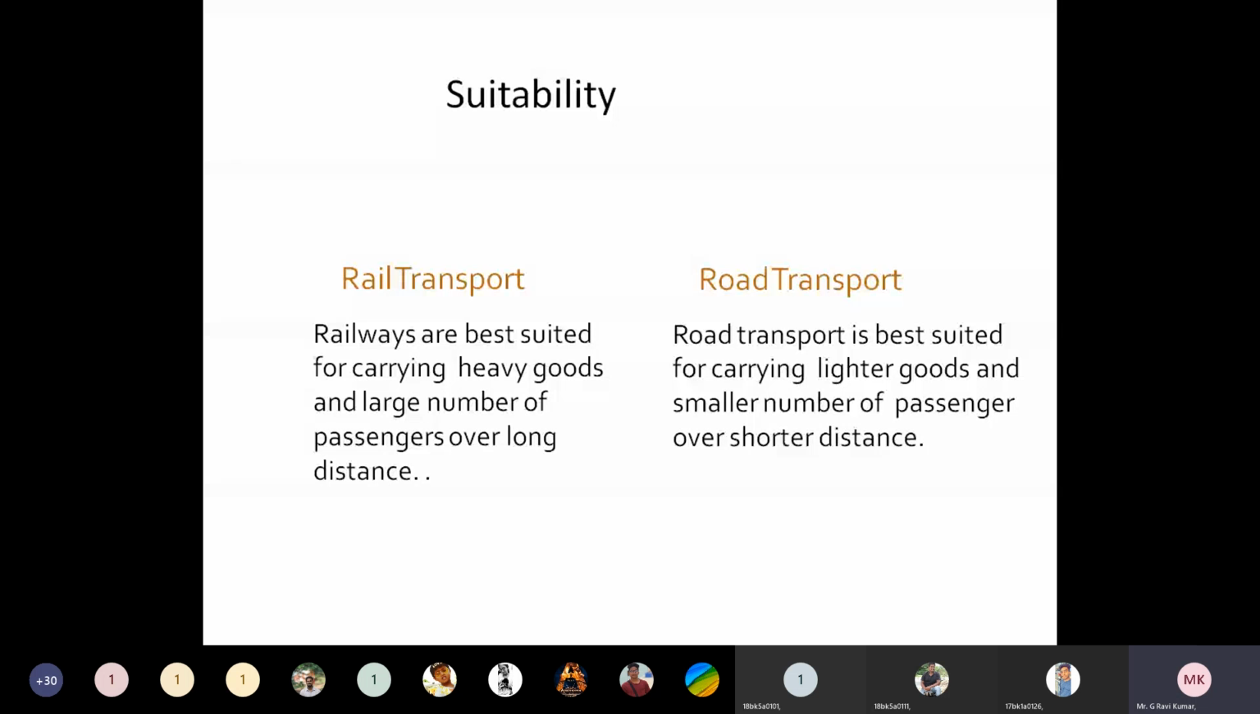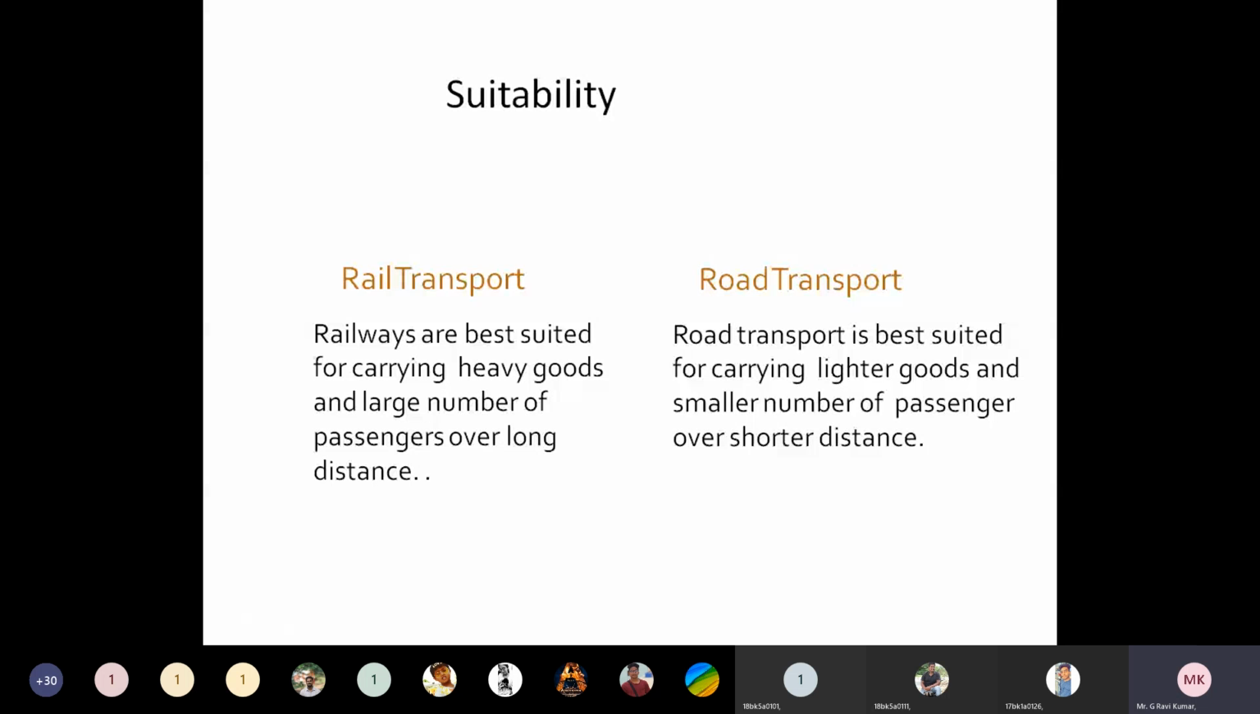By using road transport we cannot convey that much goods which we convey through rail transport. We cannot transport such amounts through road transport. Only a lighter amount of goods, some small amount of luggage, can be transported through road transport. Understand? By seeing all these aspects, we can say that in the sense of economy and